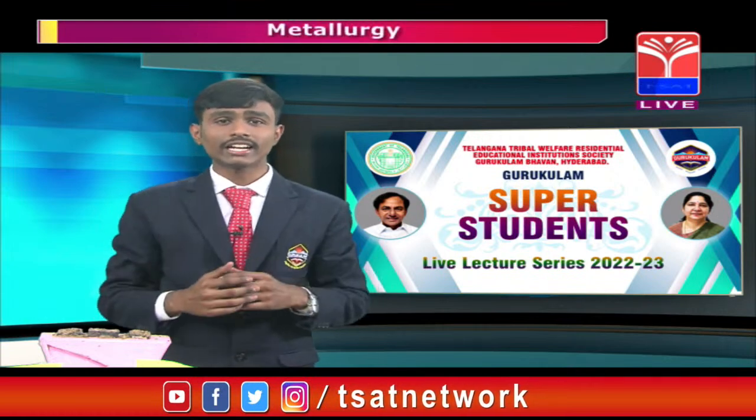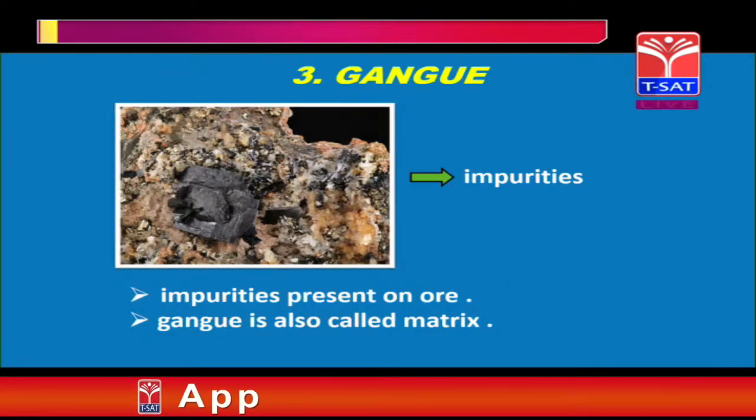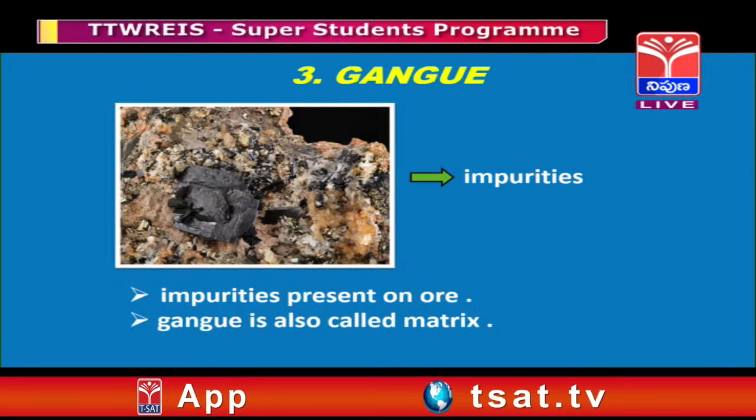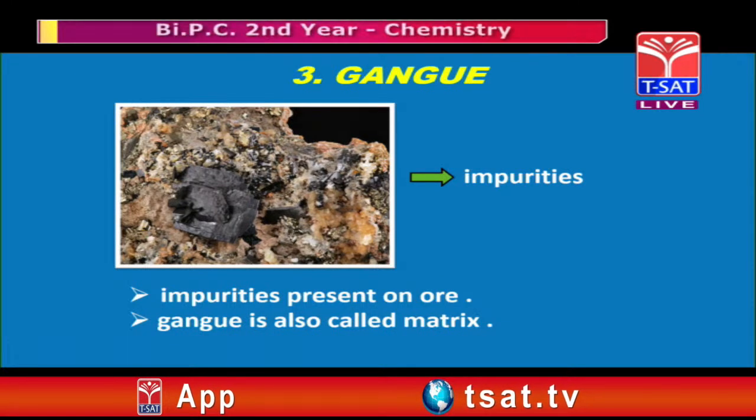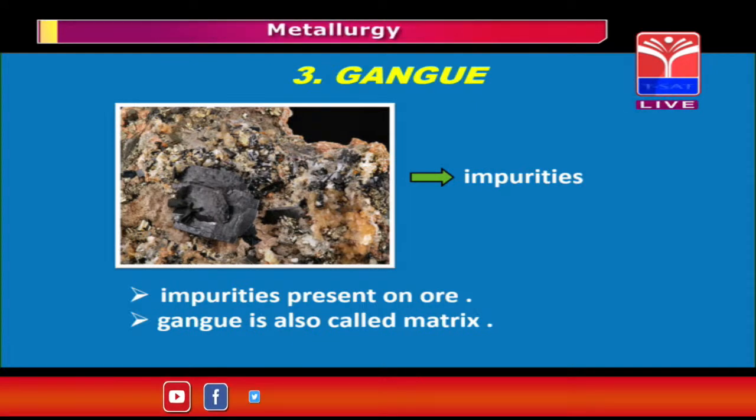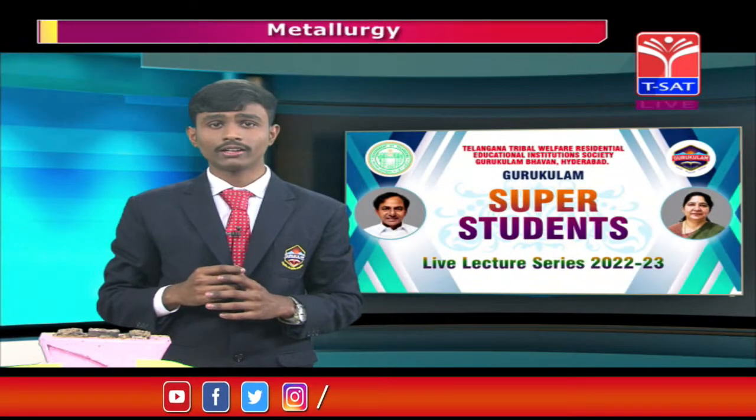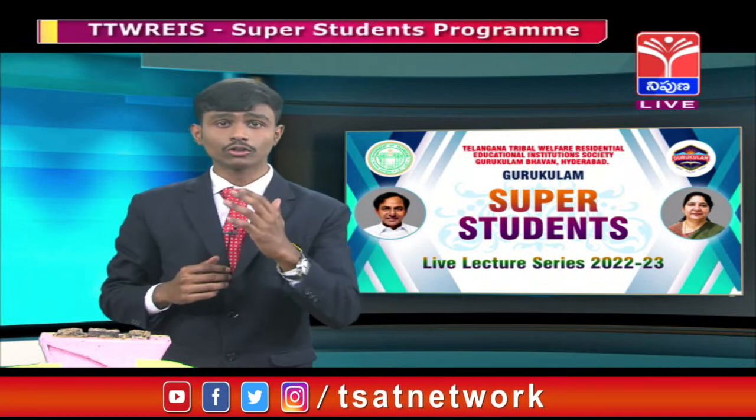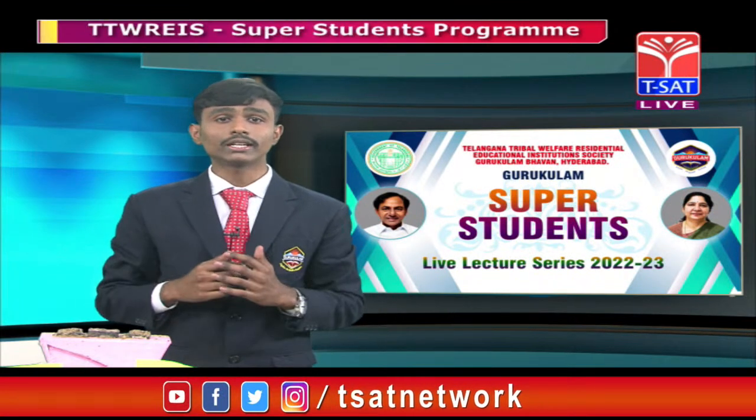Suppose you can see in the slides, right? All the sand particles, all the impurities, all the dust particles and clay particles are present on the ore. Then it is said to be gang, my dear friends. So we have completed the three terms of metallurgy. Now we are going to the interesting topic: metallurgy.